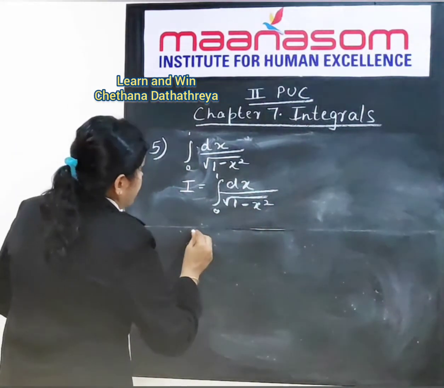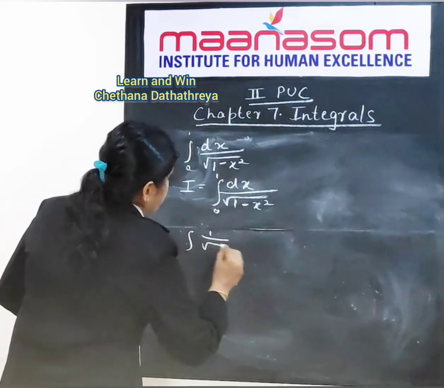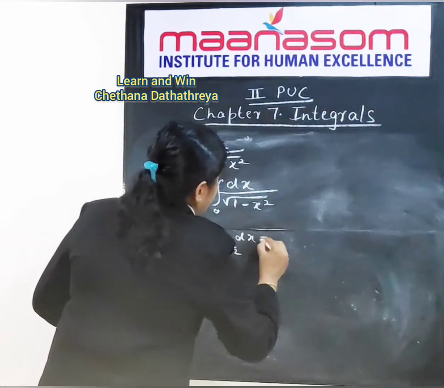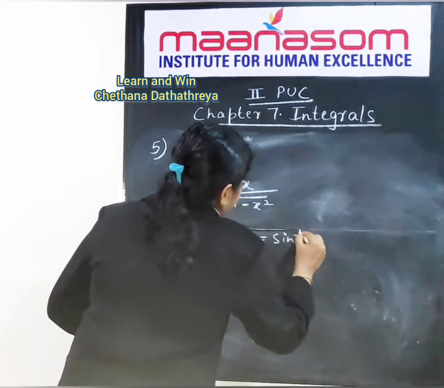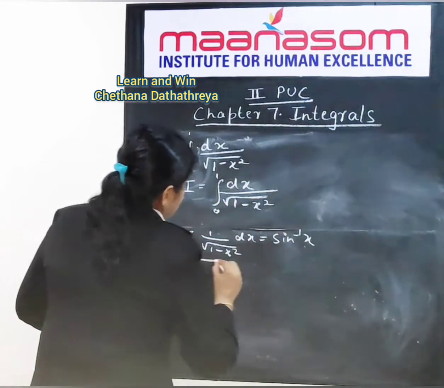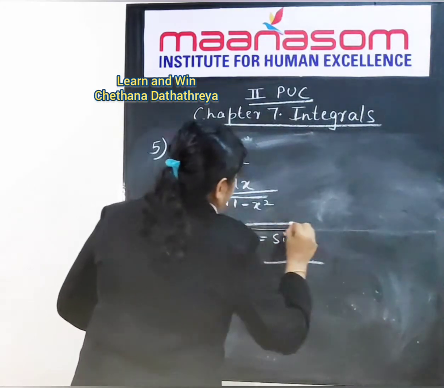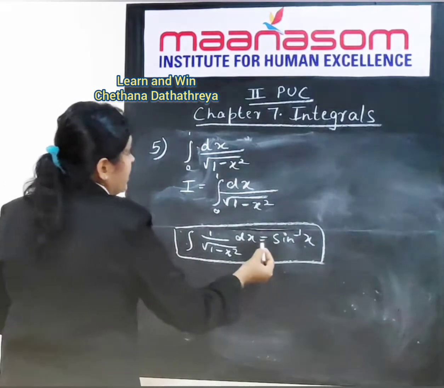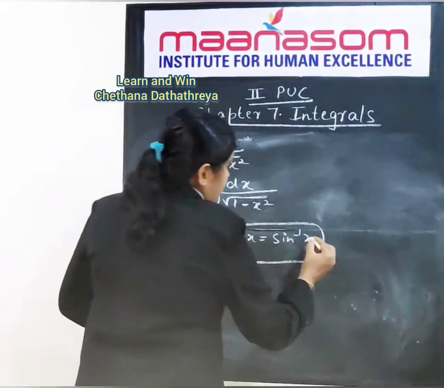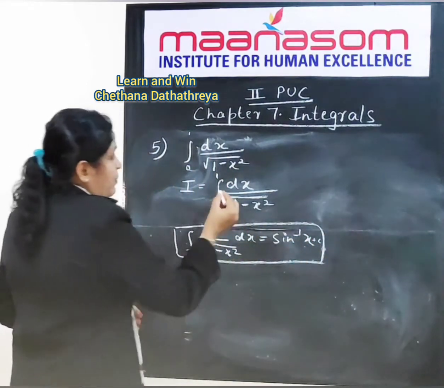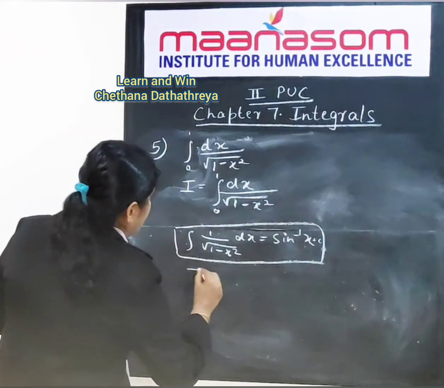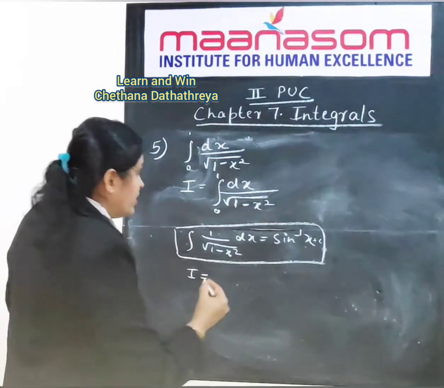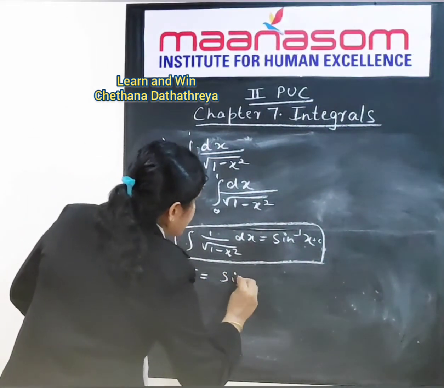We know a formula: integral 1 by root 1 minus x square dx is sine inverse x. So this is the formula. Integral 1 by root 1 minus x square into dx will be equal to sine inverse x plus c. So on applying this to our given integral, I will be equal to integral dx by root 1 minus x square, which will become sine inverse x.